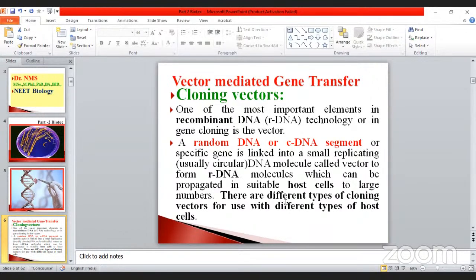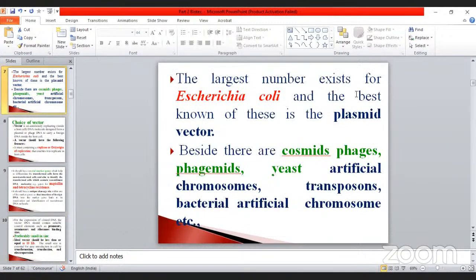Here, there are different types of cloning vectors for use with different types of host cells, which is also very, very important. According to the host cell, the vectors are used. The largest number exists for E. coli, particularly the plasmids. Not only plasmids, other microorganisms are also essential for vector isolation.